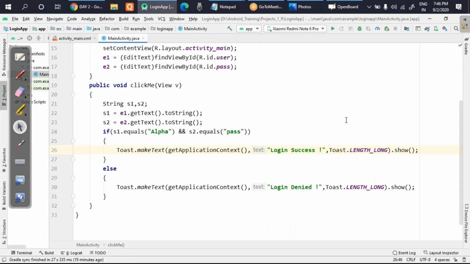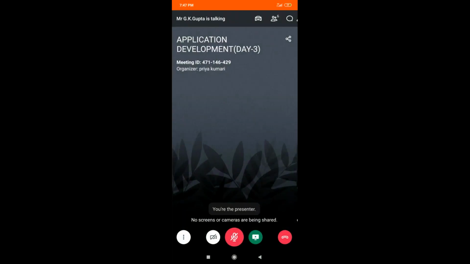I'll quickly run this program and show you. I'll now move to the screen of my mobile so that I can show you there. So I'll quickly run my app. Just wait for a minute. The Gradle has started building.